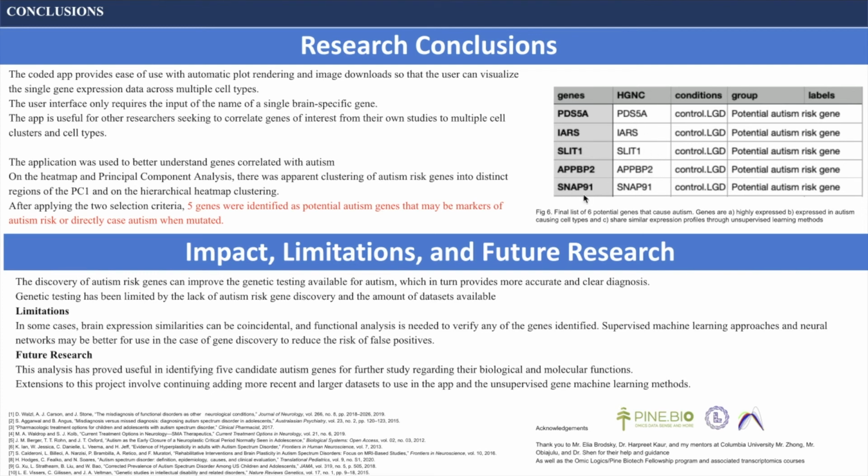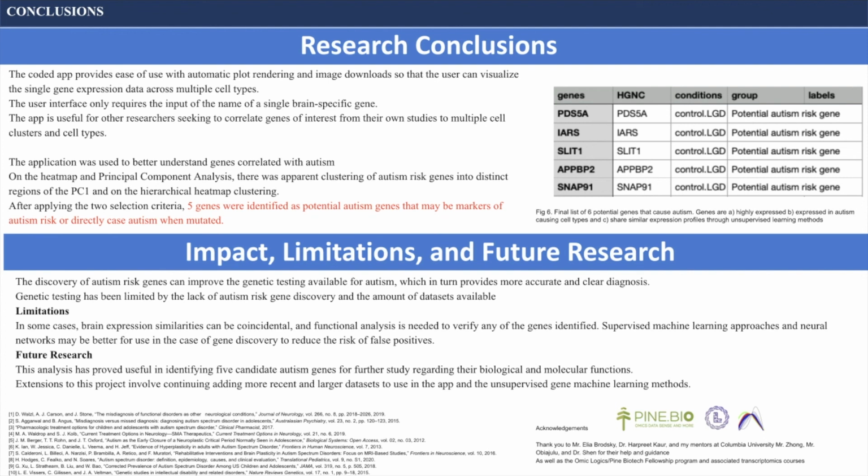The discovery of autism risk genes can clearly improve the genetic testing available for autism, which provides more clear and accurate diagnosis. In the past, genetic testing has been limited by the lack of autism risk gene knowledge and the amount of datasets available. For some limitations of my study, brain expression similarities can often be coincidental, and further functional analysis is needed to verify that any of the genes are indeed autism risk genes.